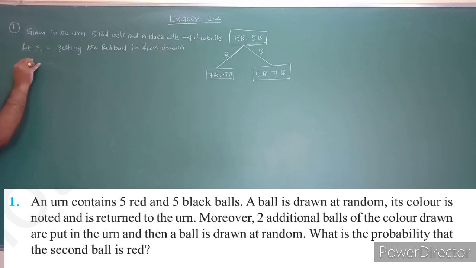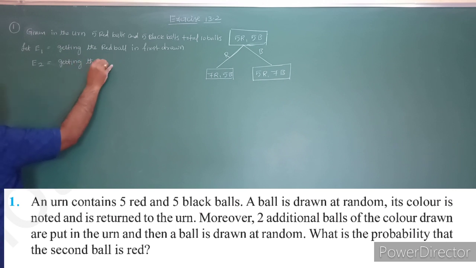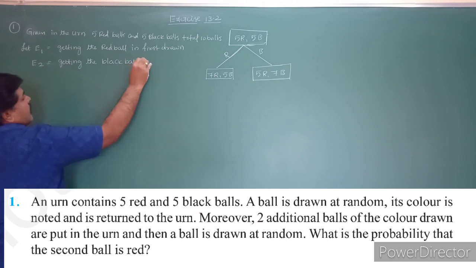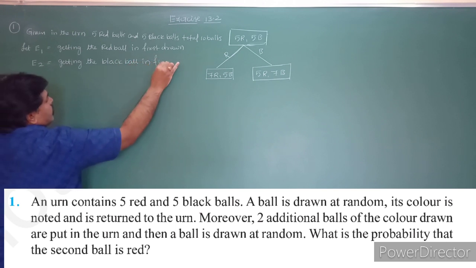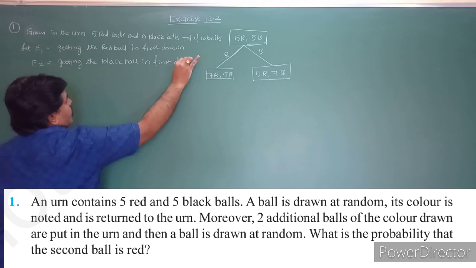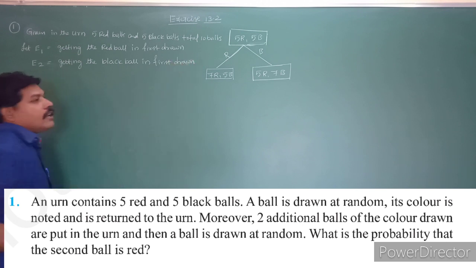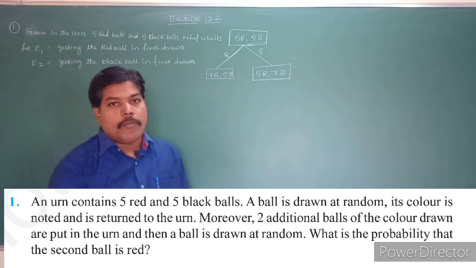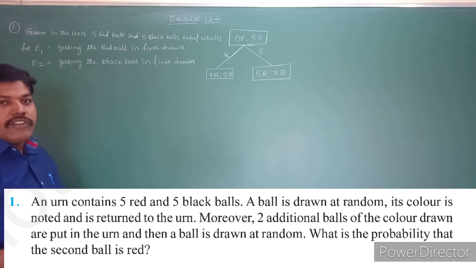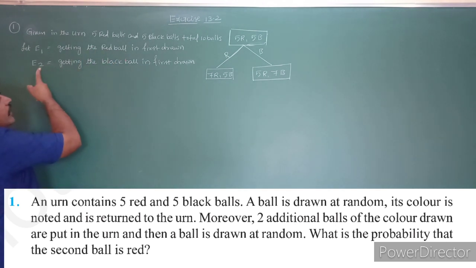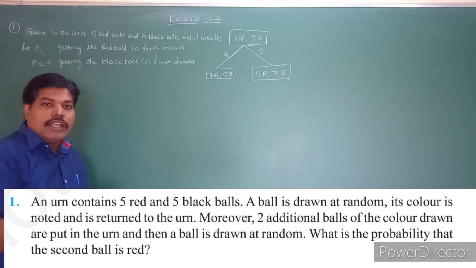And E2 is the event of getting the black ball in the first draw. You can draw any ball, it is a red ball or a black ball. So E1 is the event of getting a red ball in the first draw, and E2 is the event of getting the black ball in the first draw.